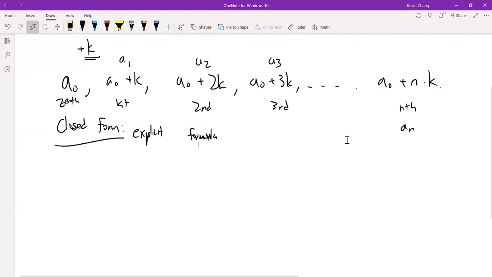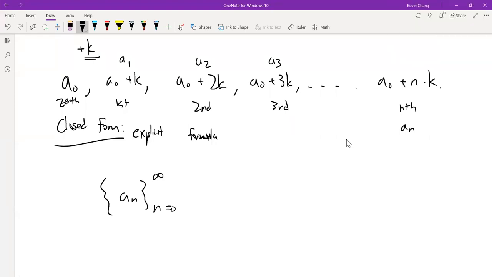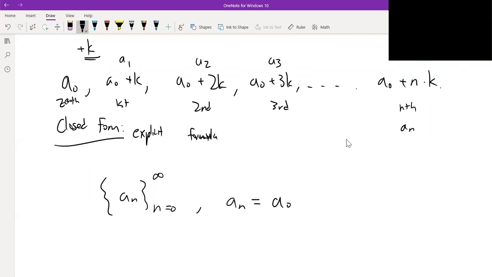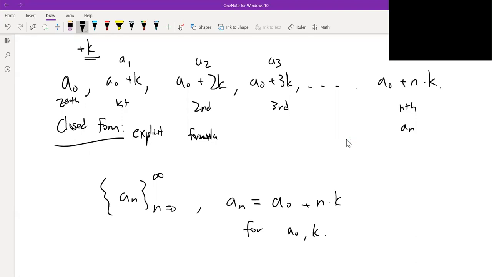And we can write this formally in mathematics like this. So we say there's a sequence an starting from n equals 0 to some end, we can either make it finite or infinite. So let's just do infinite for now. An infinite arithmetic sequence where each term an can be written as A0 plus n times k for some A0 and some value k. So this is going to be our closed form